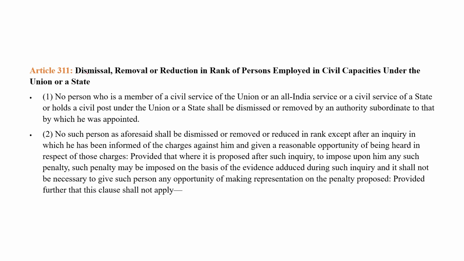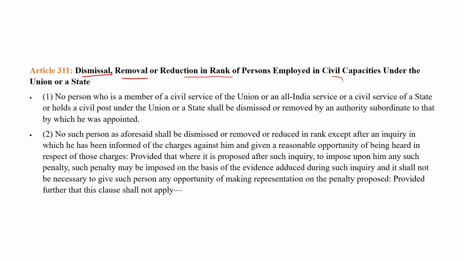Article 311 says dismissal, removal, or reduction in rank of a person employed in a civil capacity under the Union or state. So it explains how a person can be dismissed and how a person can be removed. Article 311 explains the procedure of dismissal, removal, or reduction in the rank of a person who is related to the civil services of a state and the center.